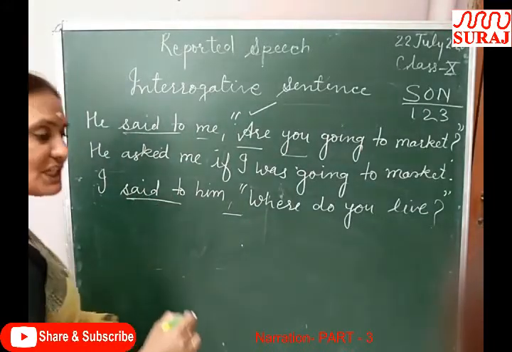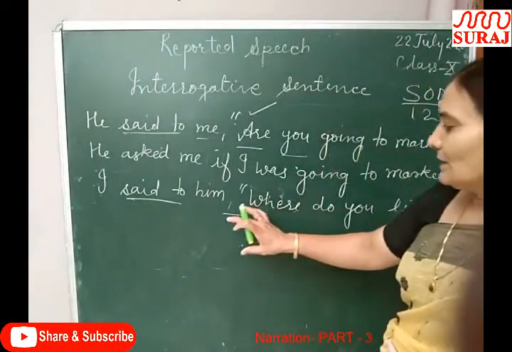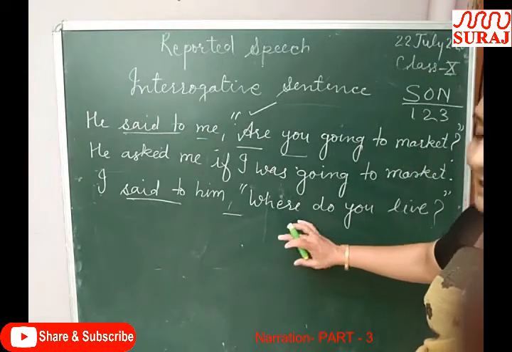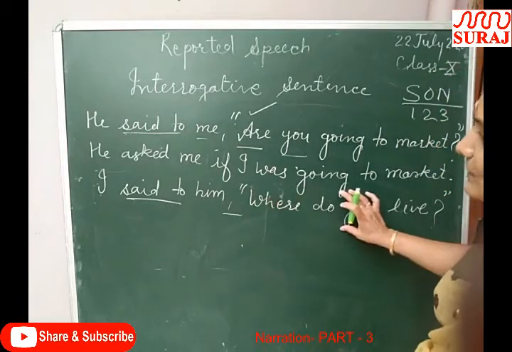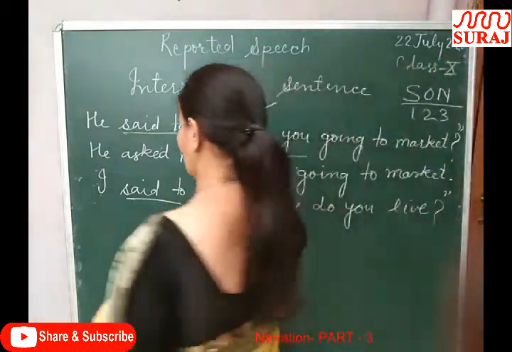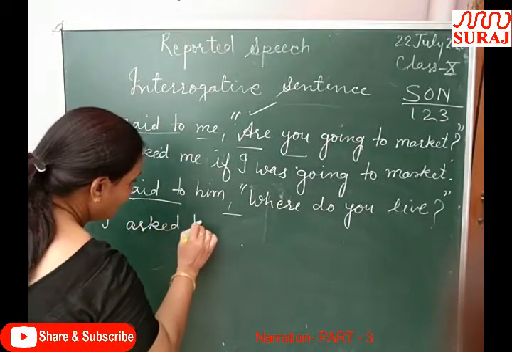So said to is changed into asked because the sentence after the comma is a clause which shows the question, which is an interrogative sentence. If it is an interrogative sentence, then we will change said to asked. I asked him.